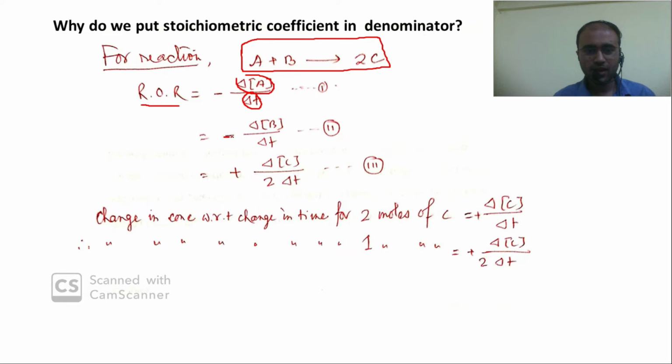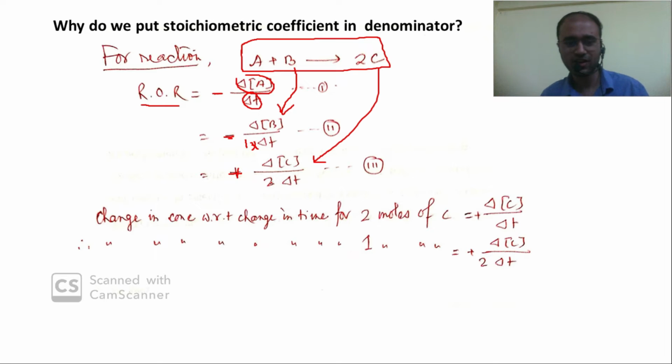In the second case also a negative sign. In the first case a negative sign, and in the second expression you have to put a negative sign because here it is also written in terms of a reactant. Change in the concentration of the reactant by change in time, again stoichiometry is 1, so you may not write it. In the third expression, in terms of C, it is a product, so a positive sign before. Change in the concentration of C divided by change in time multiplied by 2. 2 is the stoichiometric coefficient here.